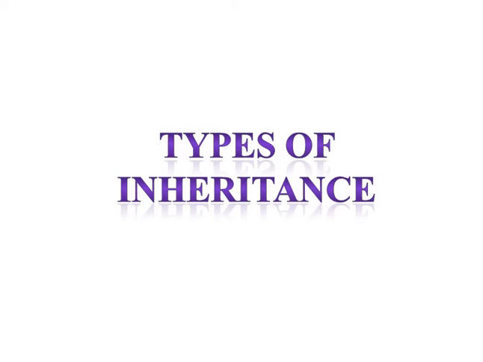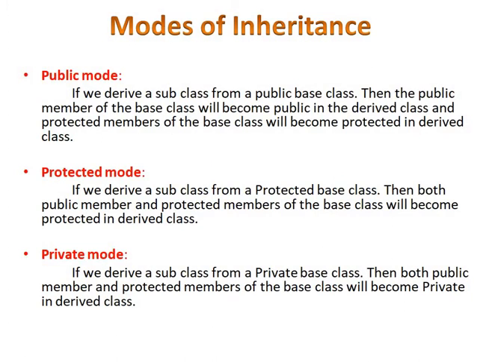Next, we will see the different modes of inheritance. There are different access specifiers present in the C++ language, that are the public mode, protected mode and private mode. These are the three visibility modes or access specifiers used in the inheritance concept. Let's see them one by one.